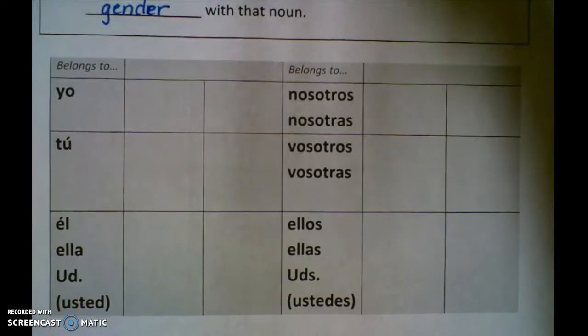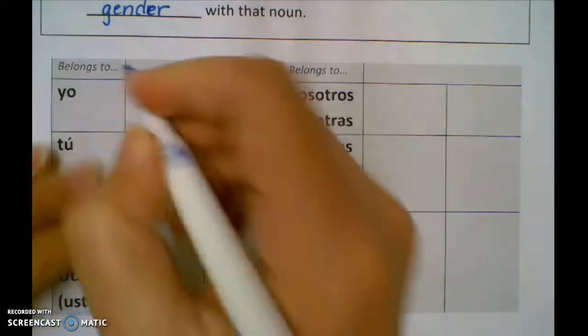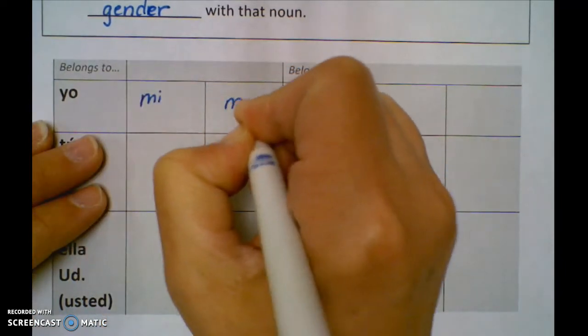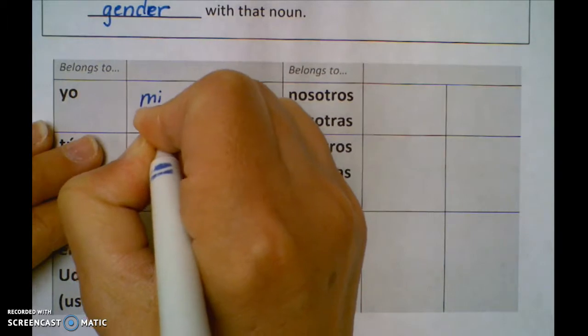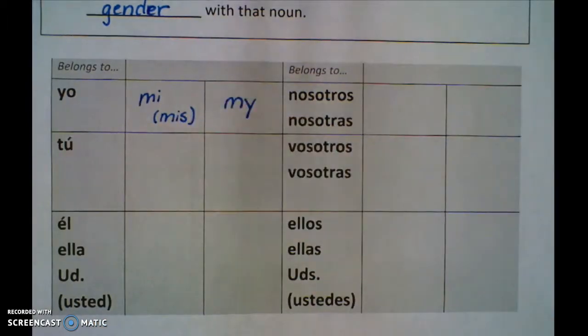They're pretty straightforward. If we're showing who it belongs to, if something belongs to yo, it is mi, translated as my. Now, mi has a plural form, and the plural form is mis. So it's mi amigo, but mis amigos. You have to show that those two words agree with each other grammatically in number. Gender isn't an issue because mi doesn't end in an O.